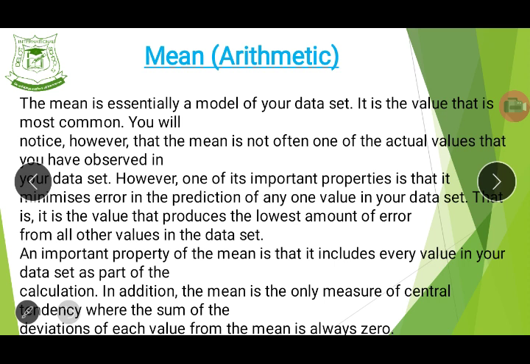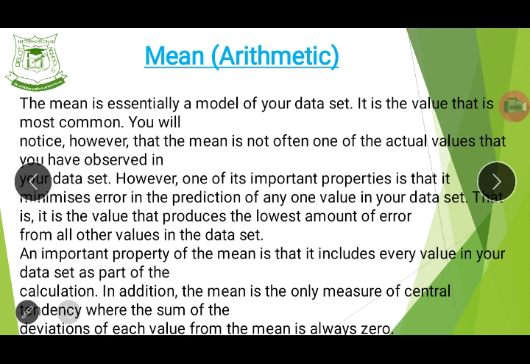It is the value that is most common. Now that's the mean, the most common value. You will notice, however, that the mean is not often one of the actual values that you have observed in your data set. That's not the only thing to take note of.